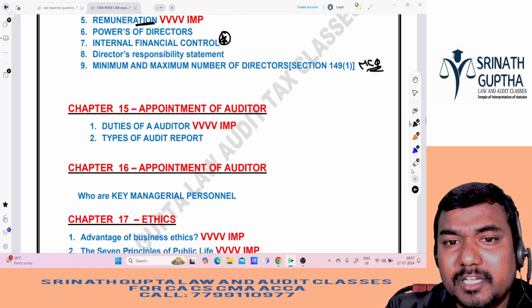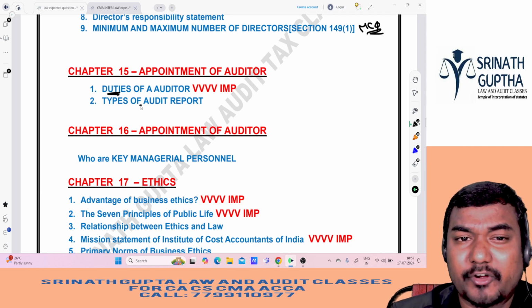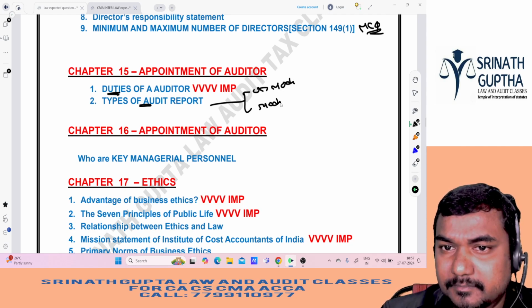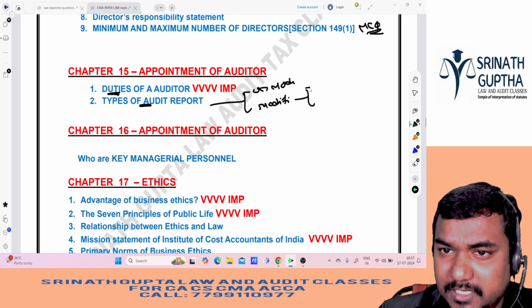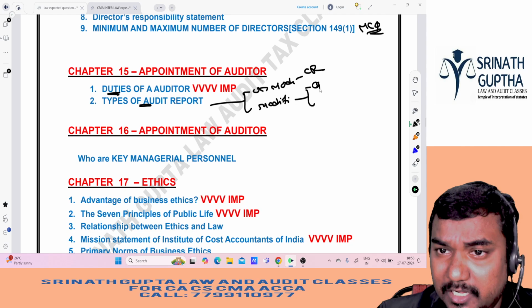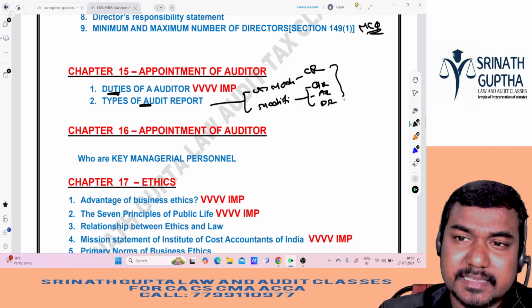Next, appointment of auditor, duties of the auditors he can ask, and types of audit reports at max, that are not that much important. Audit reports are two types, no, unmodified and modified. Again, modified is 3 types, na. This is clean report, this is adverse, qualified report, adverse report, and disclaimer report. So these things he can ask in MCQ, sir.